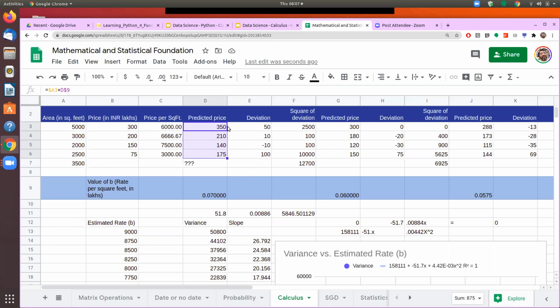So in some cases, I am close to the actual value. In some cases, I will be far from the actual value. And therefore, I get the deviation. And then we can compute how accurate my prediction is. So I take the square of these deviations, and then I take a sum. So this becomes my sum of the square of the deviation. And this is the number that we will try to minimize, isn't it? If this number goes down, then I know that my predictions are actually more accurate.